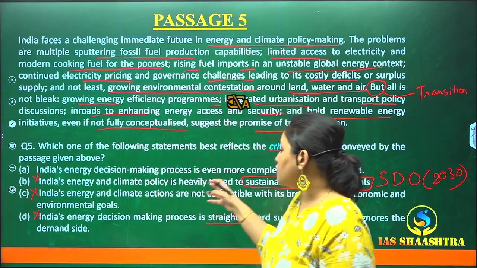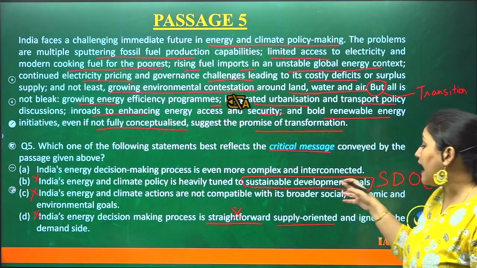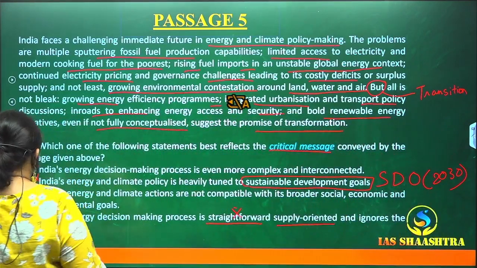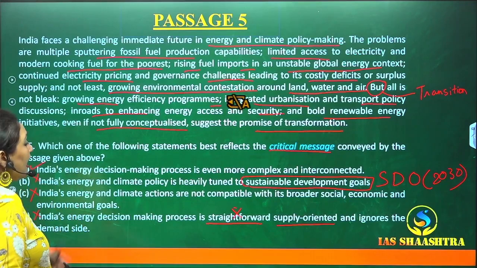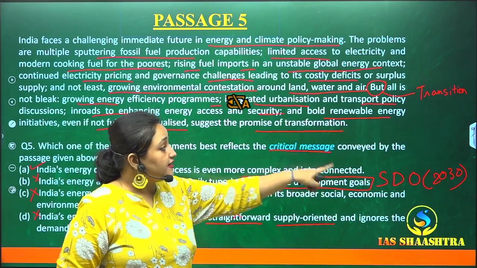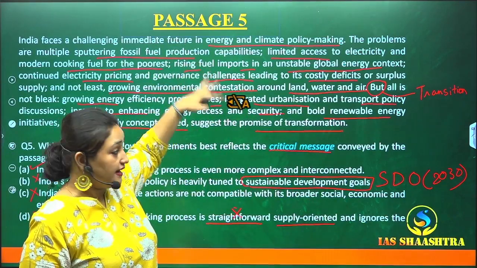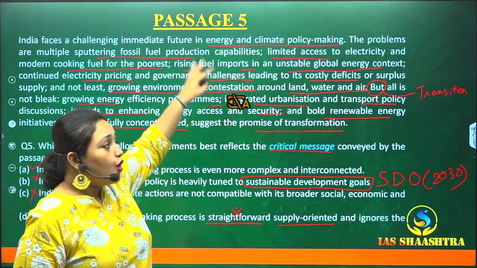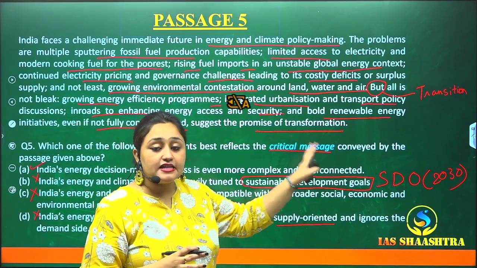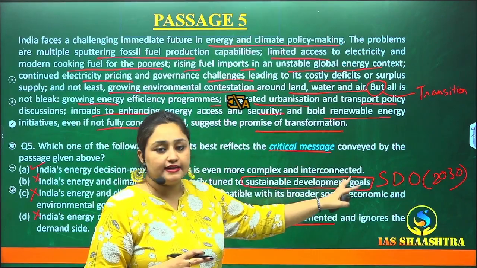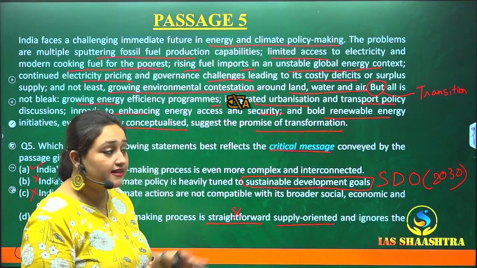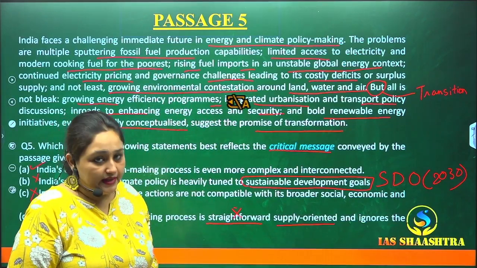India's energy decision-making process is even more complex and interconnected. Very well said. This is a correct point because India's decision-making process is complex and it is interconnected. Why? Because it has both positive as well as negative things. So it has both sides, right? All its things are interconnected, because India has negative things and positive things which are all interconnected, and together it is all very complex.